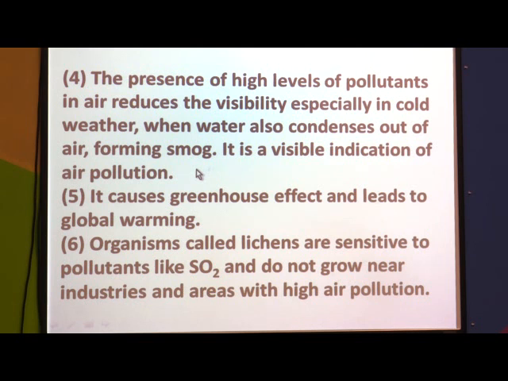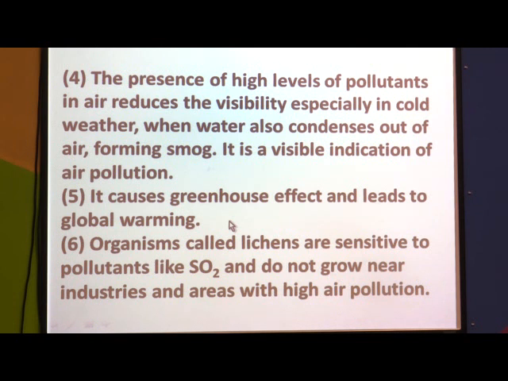They mix with water, smoke and fog, and form smog. Smog is nothing but smoke released from factories plus fog. What is fog? Condensed water vapor in the air. Smog is a visible indication of air pollution. Because of smog, visibility is affected, so drivers are not able to see the traffic properly and accidents occur.